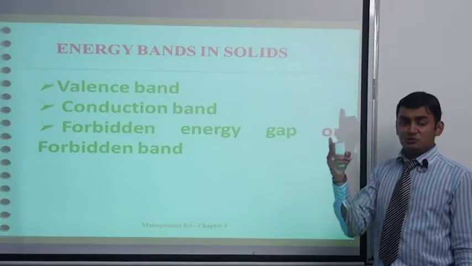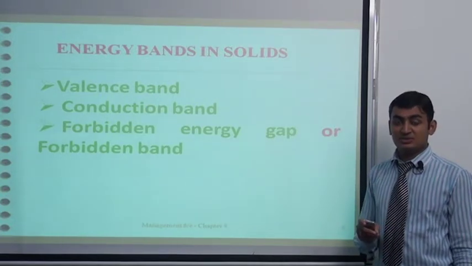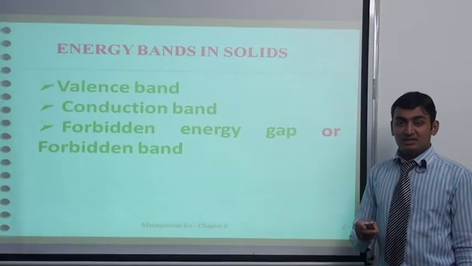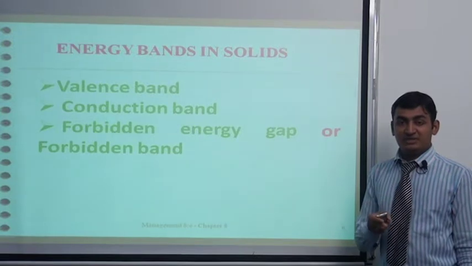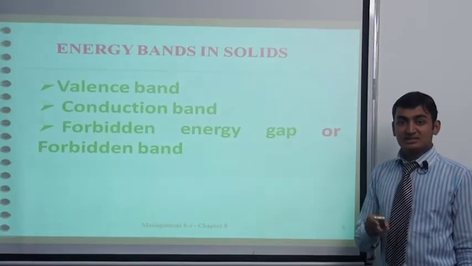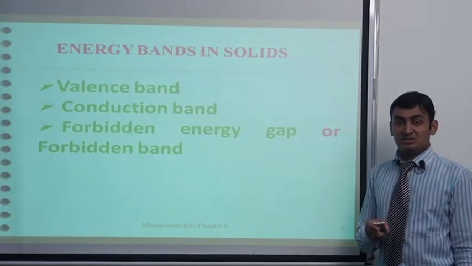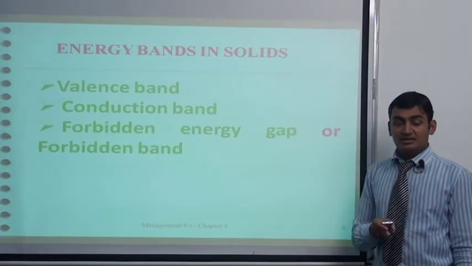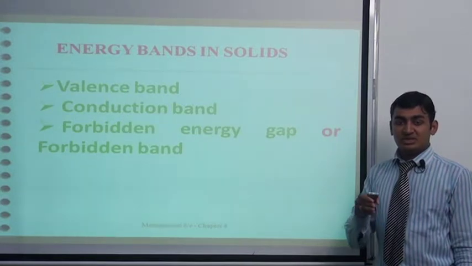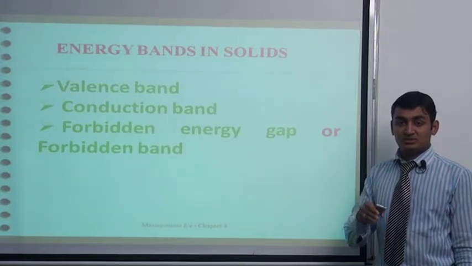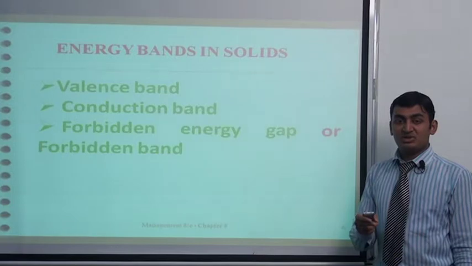In the energy band there are two bands. First, the valence band. The valence band has valence electrons. In the valence band there are orbits, and all orbits are filled with electrons. And second is the conduction band. In the conduction band there are no electrons at 0 Kelvin temperature, all the electrons are in the valence band. The conduction band is at a higher energy level, so we have to give some energy to the electron to transit from the valence band to the conduction band. The energy gap between the valence band and the conduction band is called the forbidden gap.